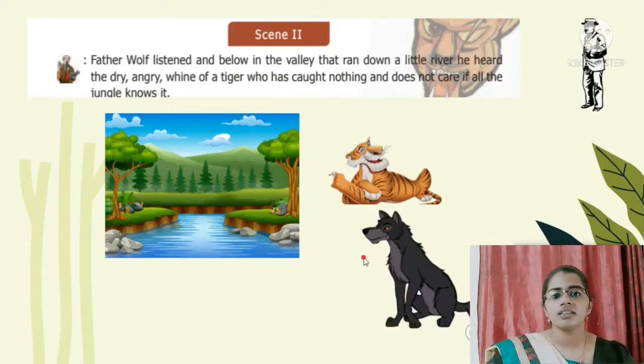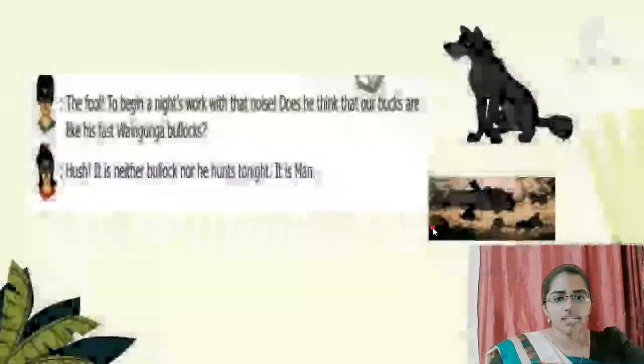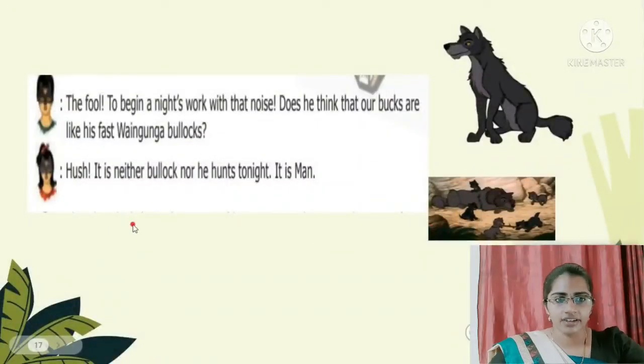So here the Father Wolf is listening to the sound of where the tiger is coming from. Where is the sound coming from? From the valley, the river near the valley. He can hear a dry sound of an angry tiger.